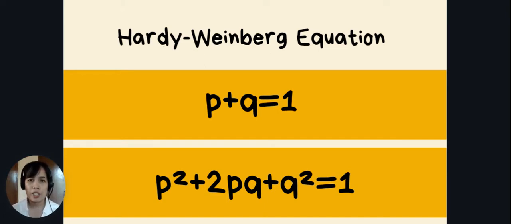Now, in the Hardy-Weinberg equation, you have two equations to be used. So we have p + q = 1, and p² + 2pq + q² = 1. It's biology, but why do we have math here? Here we're trying to compute the frequencies of alleles and the genotypes of the population. Now, what do we mean by those p's and q's?